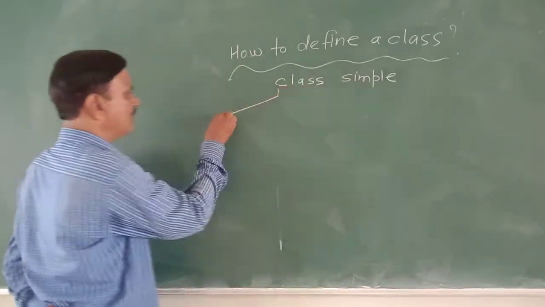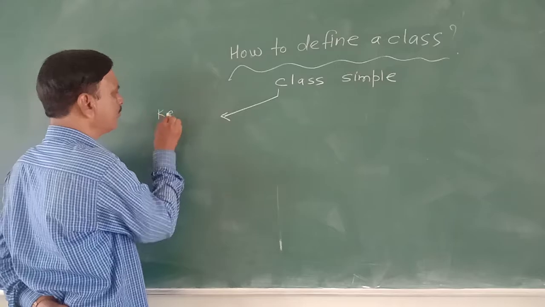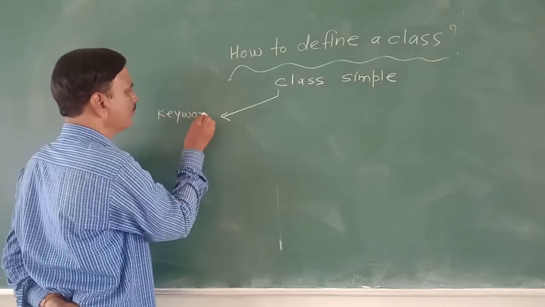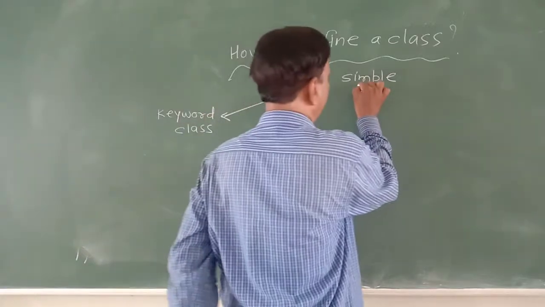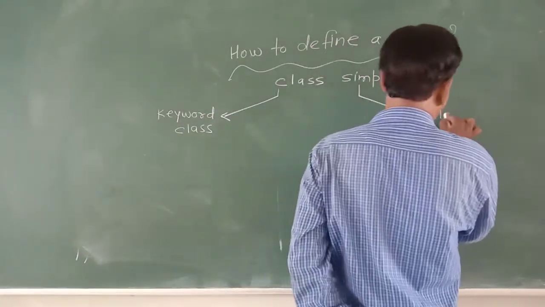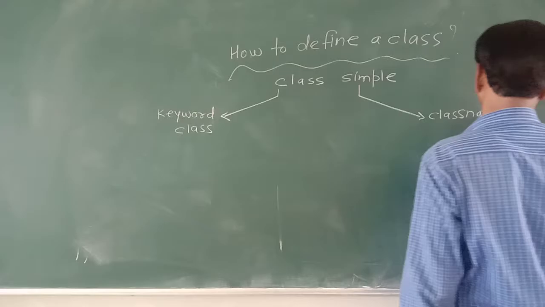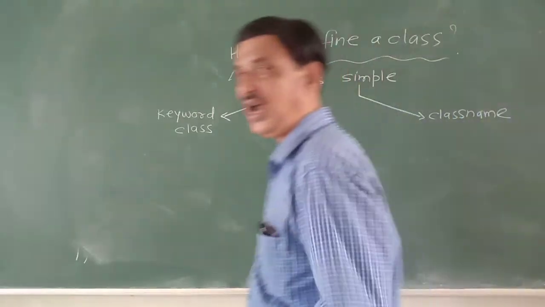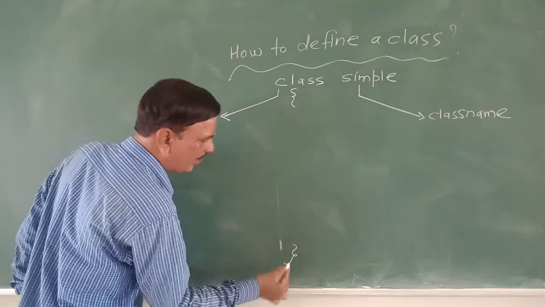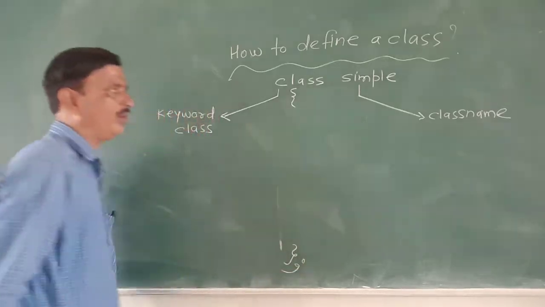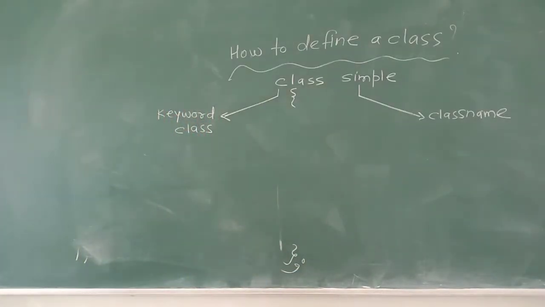This is called the keyword class, and this is called the class name. And then opening curly bracket, closing curly bracket, terminated by semicolon.